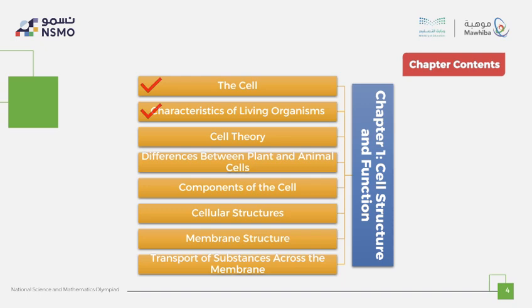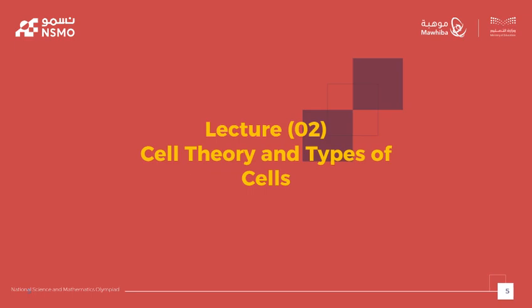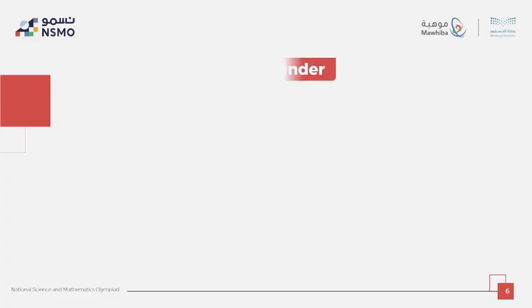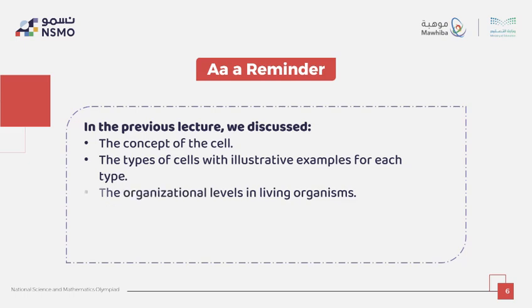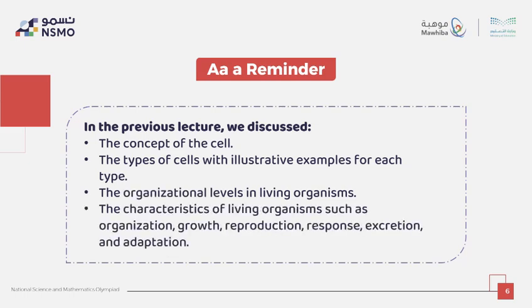Okay, here we are in lecture 2, cell theory and types of cells. Before entering new content, let's recall the main ideas from the previous lecture. We talked about the concept of the cell and the types of cells with illustrative examples for each type, the organizational levels in living organisms, and finally the characteristics of living organisms such as organization, growth, reproduction, response, acceleration, and adaptations.